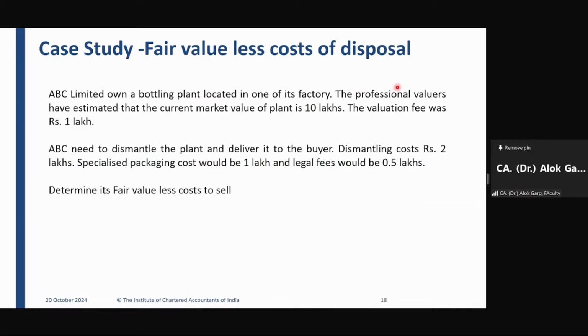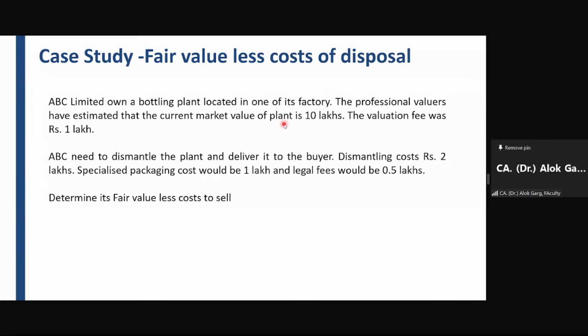So let's discuss one of the examples from the ICAI study material. Let me take you to the ICAI study material, and please confirm once the study material is visible. Is it visible? Yes, sir. Illustration number 1 we have already covered just now.